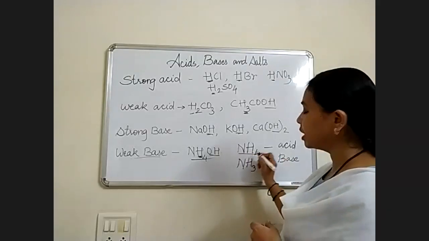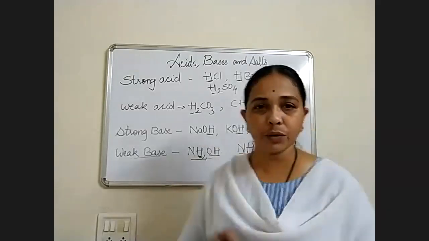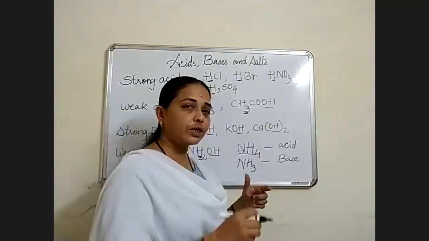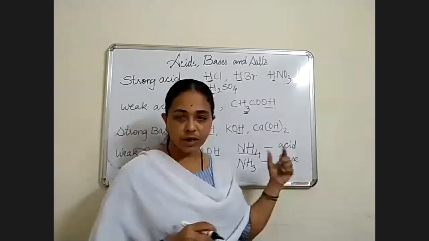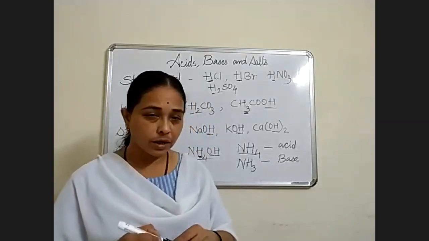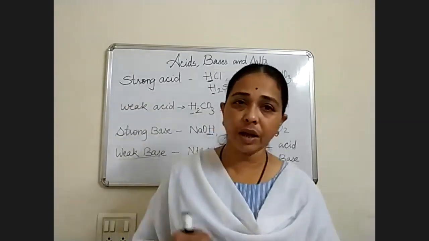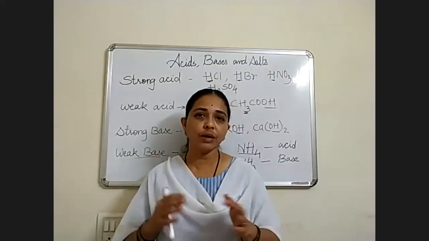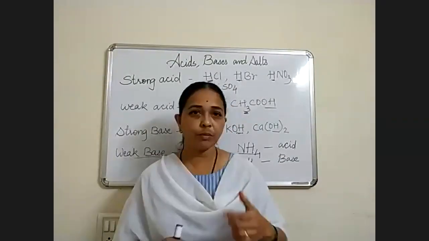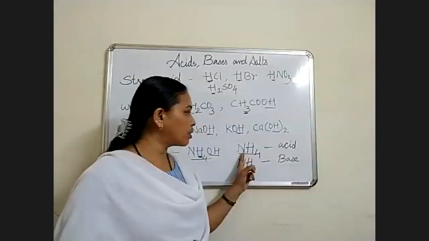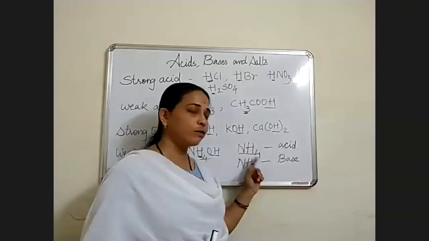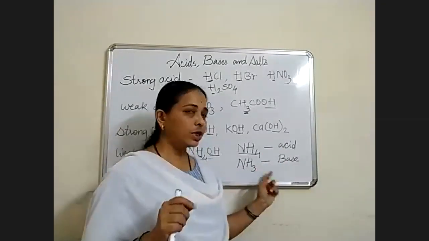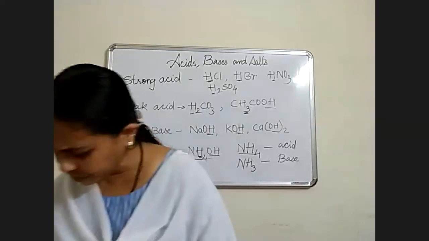So we call ammonia amphoteric in nature, behaving like an amphibian animal, acid also and base also. So ammonia is amphoteric in nature because if it is NH4, it is acid, you can write down, and if it is NH3, it is base.